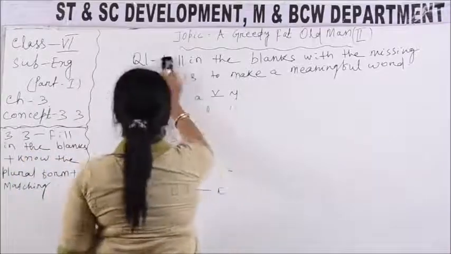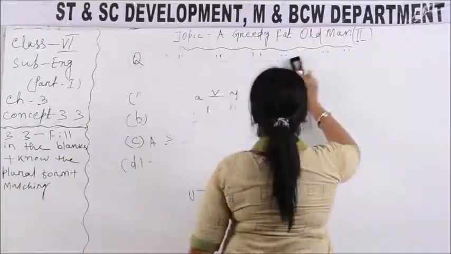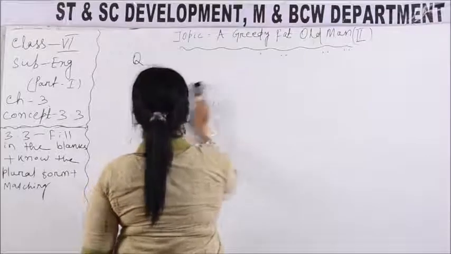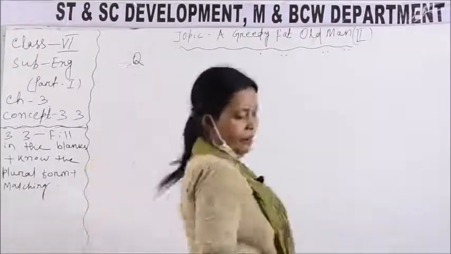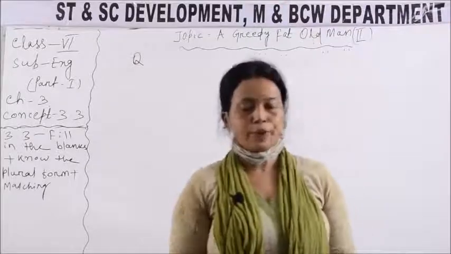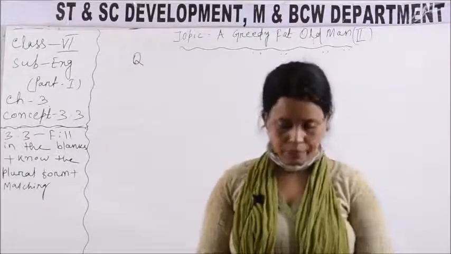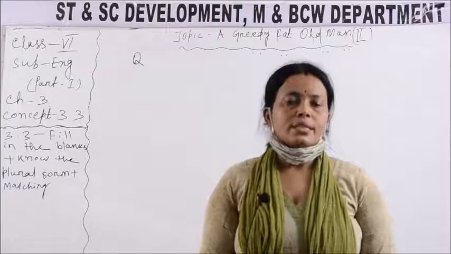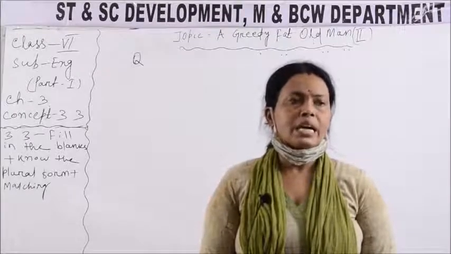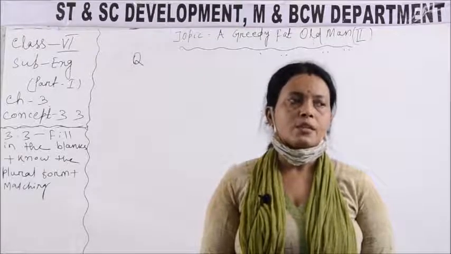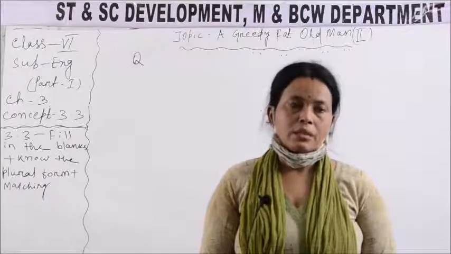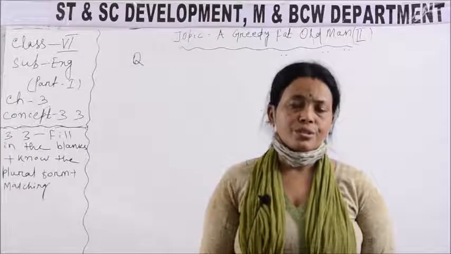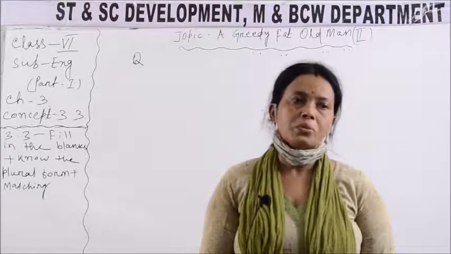Now question number 2. Question number 2 is about plural form. To understand the plural form, first we have to understand what are nouns. Naming words are called nouns. There are so many nouns.